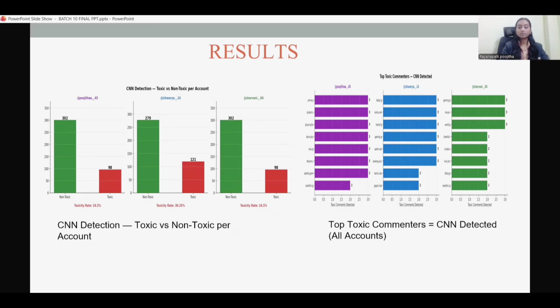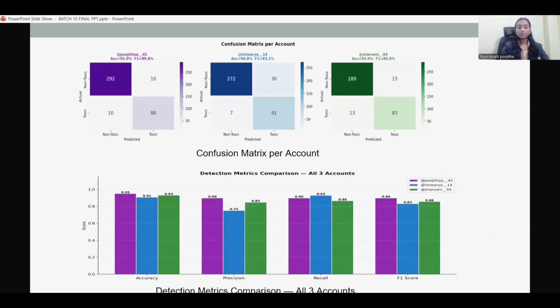Next, coming to detection metrics. Coming to confusion matrix graph. This graph shows correct and incorrect predictions made by the model. It includes true positive, true negative, false positive, and false negative. It helps us understand how accurately the model is classifying toxic and non-toxic comments.